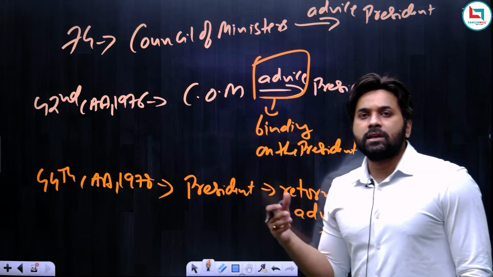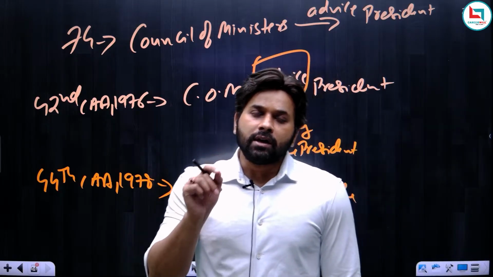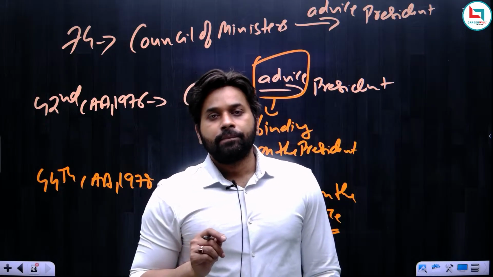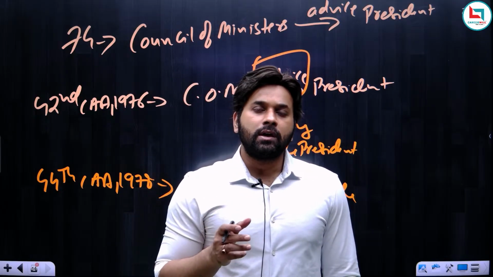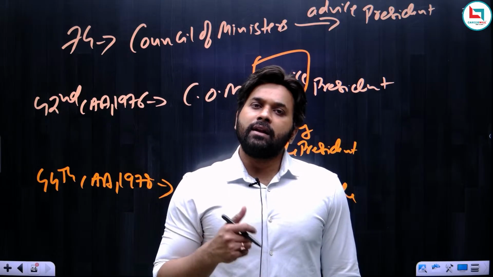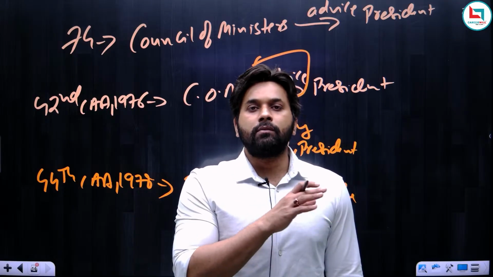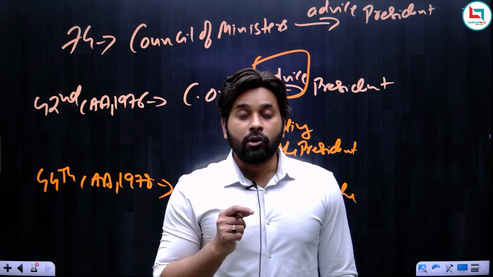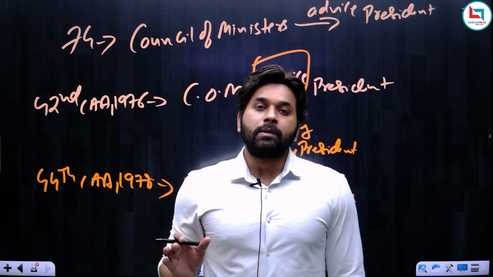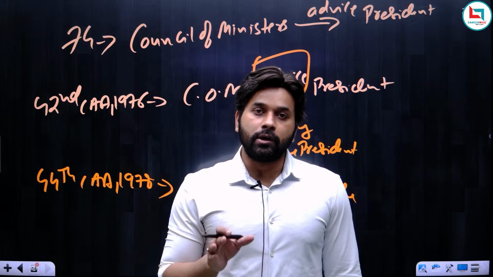So the president asks the Council of Ministers to please reconsider the advice. The Council of Ministers reconsidered and again reiterated that you impose president's rule in West Bengal or Bihar.